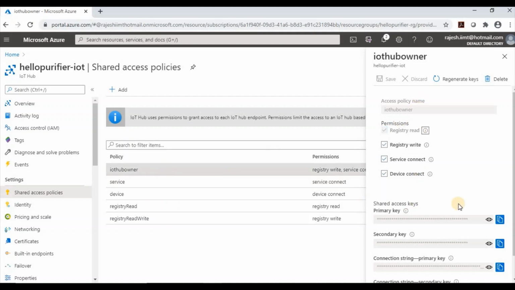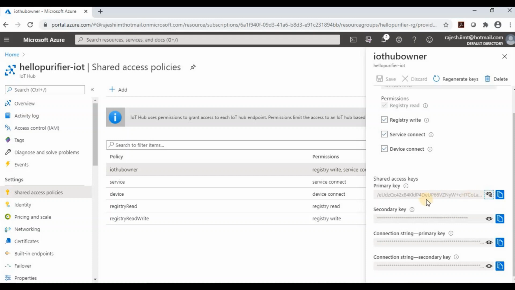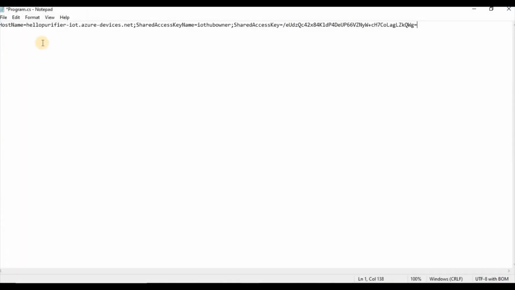If you go with the IoT Hub connection string, it will show you the primary key. Again, it is a SAS key or primary key, and connection string. What will be the connection string? Same host name. Let me copy it and show you. This is the connection to IoT Hub: the same host name, and shared access key name, and shared access key. So this is the connection string for IoT Hub.